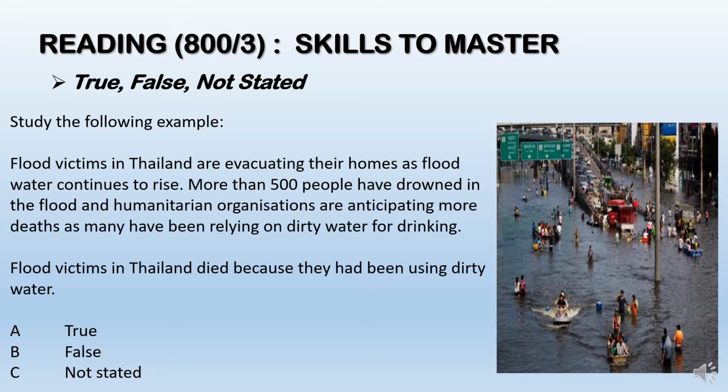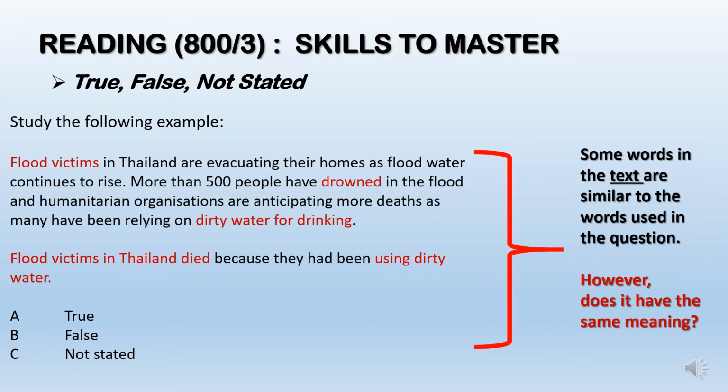Now let's look at the question. Flood victims in Thailand died because they had been using dirty water. So the options given are A, true, B, false, and C, not stated. Now, what do you think the answer is? Shall we look at the text again, or the paragraph?